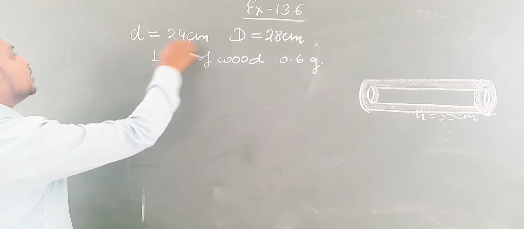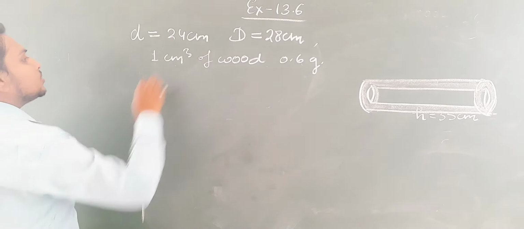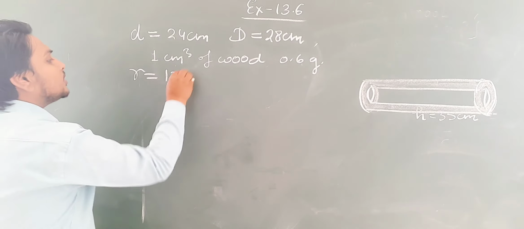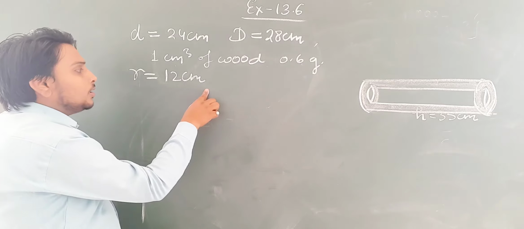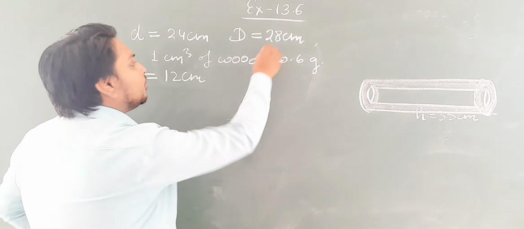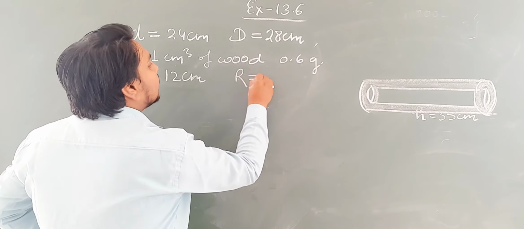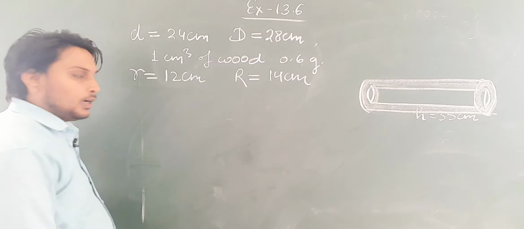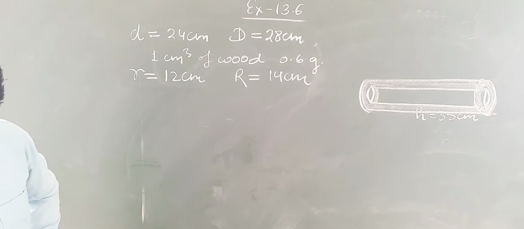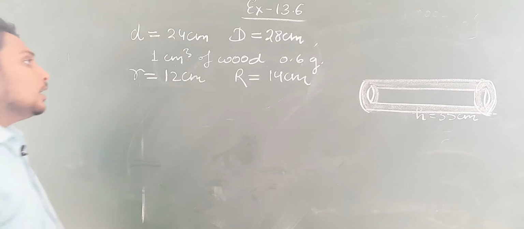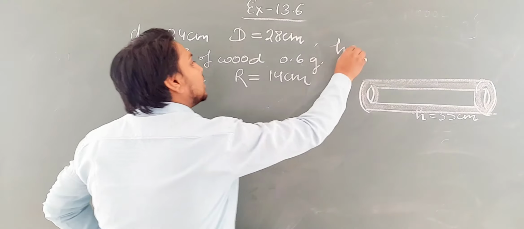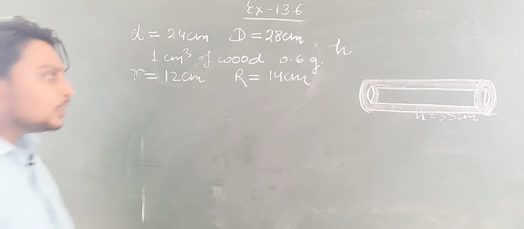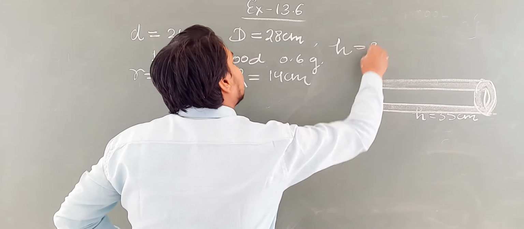Before that, if the diameter is 24, then what will be the radius? Small r, the internal radius, will be 12 centimeter. And what will be the external radius? That is capital R, it is 14 centimeter, just half of the diameter. Length means height, length is given as 35 centimeter. So h is 35 centimeter.